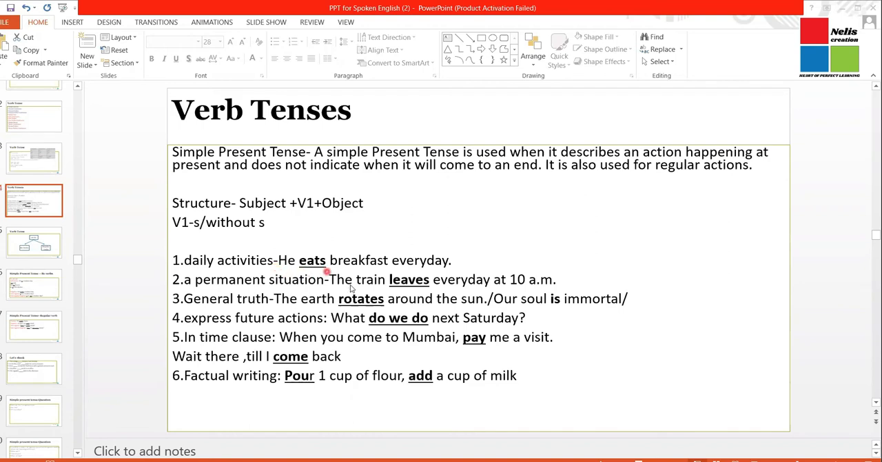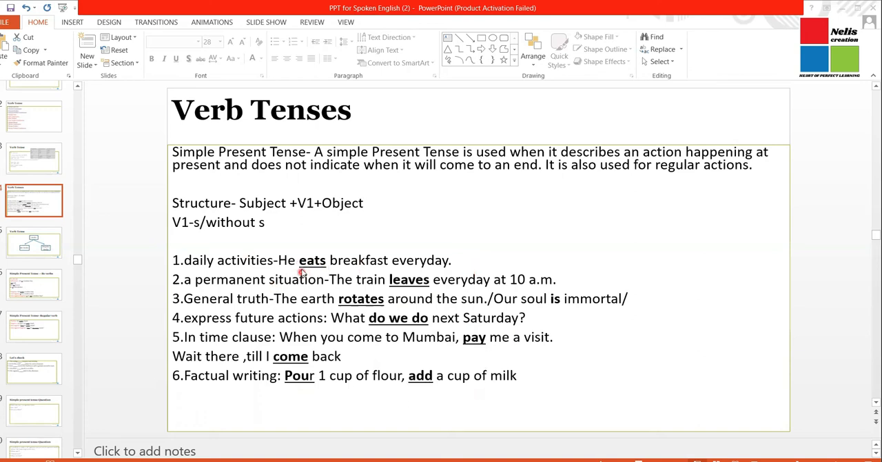So these are a few examples of simple present tense. He eats breakfast every day. The train leaves every day at 10 a.m. The earth rotates around the sun. Our soul is immortal. What do we do next Saturday? When you come to Mumbai, pay me a visit. Wait there till I come back. Pour 1 cup of flour, add a cup of milk. So these are some examples of simple present tense.